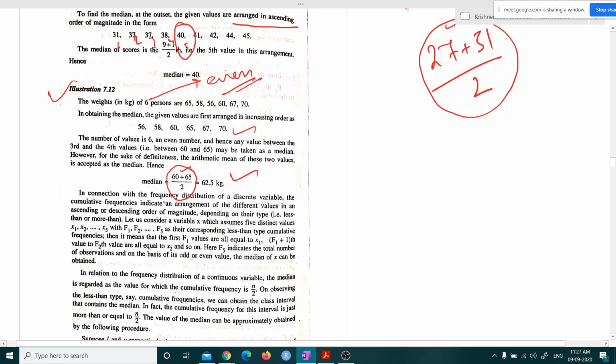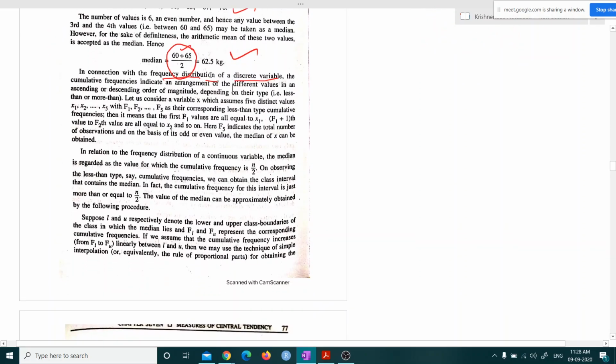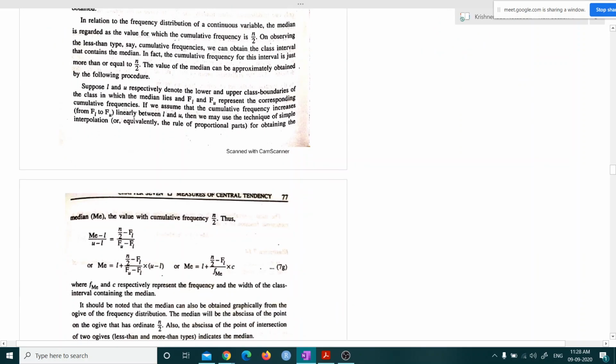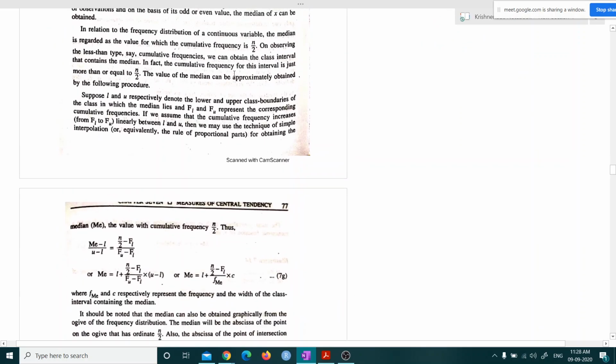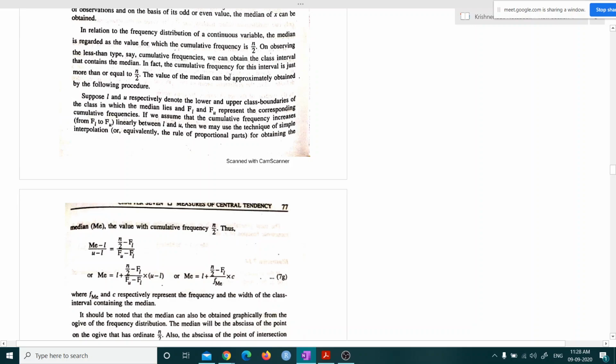Now in connection with the frequency distribution of a discrete variable, we need to take some other considerations. I think I should tell you something about it.